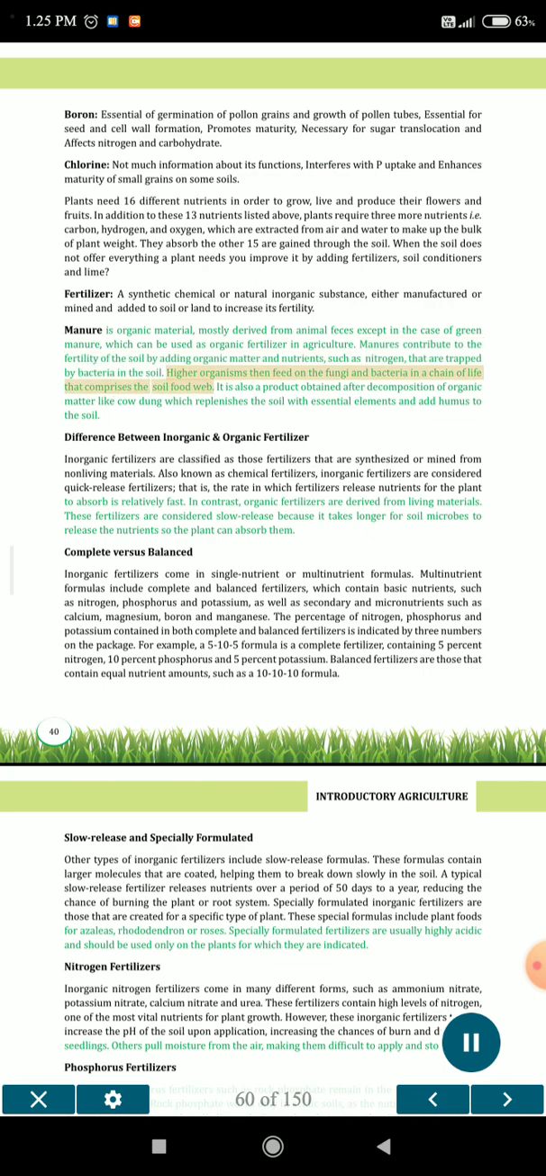Higher organisms then feed on the fungi and bacteria in a chain of life that comprises the soil food web. It is also a product obtained after decomposition of organic matter like cow dung, which replenishes the soil with essential elements and adds humus to the soil. Difference between inorganic and organic fertilizer.